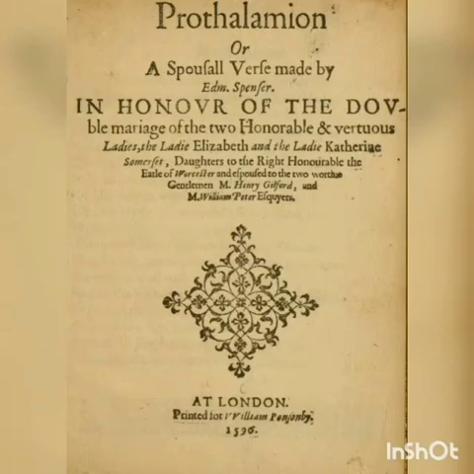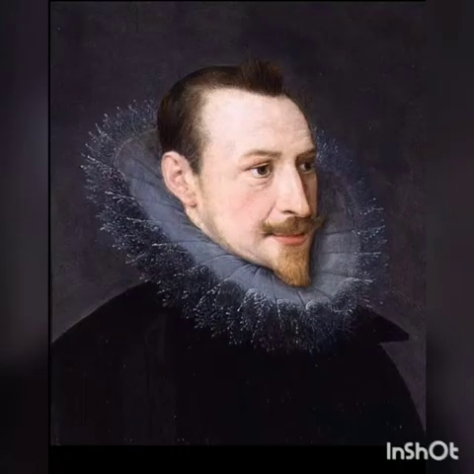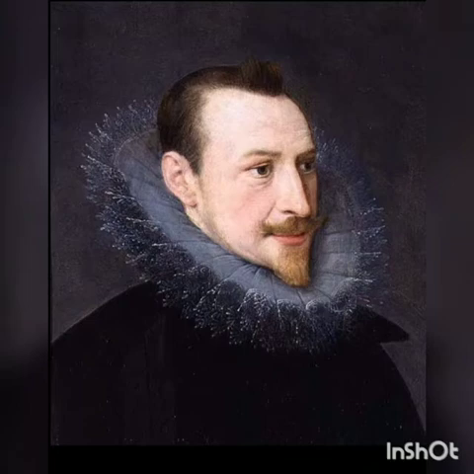Prothalamion by Edmund Spenser. Let me introduce the author to you. Edmund Spenser was born in 1552 and he lived in Elizabethan England. He was a poet par excellence. He has the greatest name in English literature after Geoffrey Chaucer. He was remembered for his masterpiece, The Faerie Queene. His other works are The Shepheardes Calender, Colin Clouts Come Home Again, Epithalamion, Prothalamion, etc.